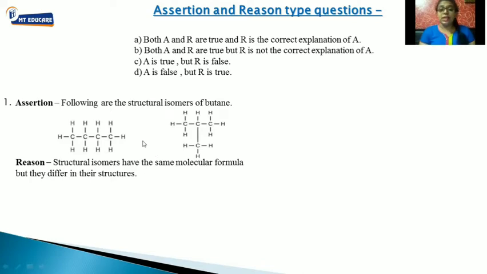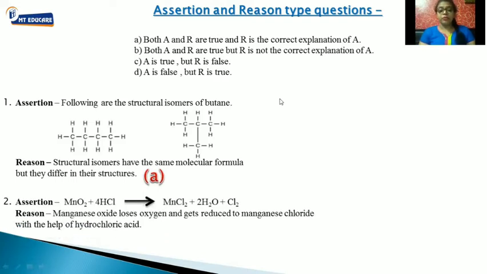So which one is the correct option from these 4? Yes, the first one is the correct option, that is, both A and R are true, and R is the correct explanation for A. Fine. So A is the correct option. Clear? Next, we'll have one more example.